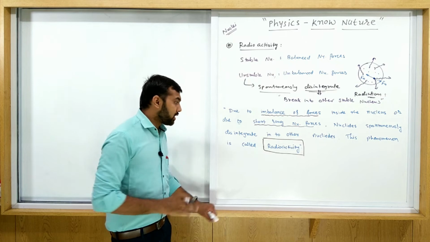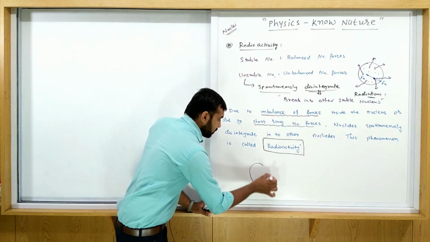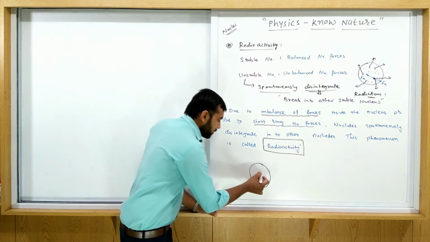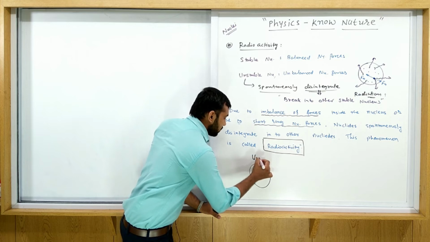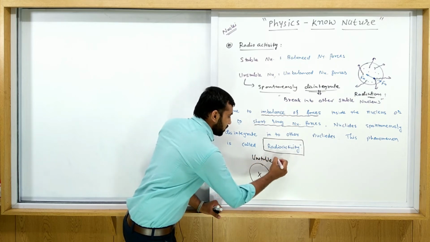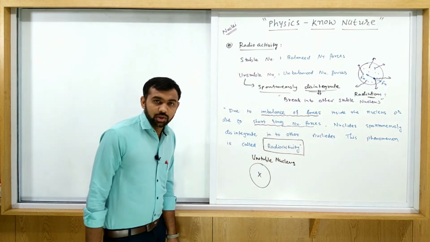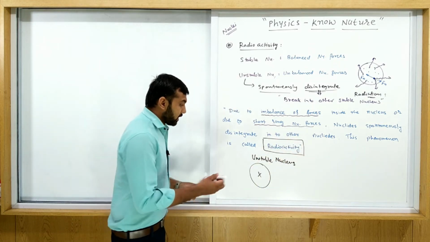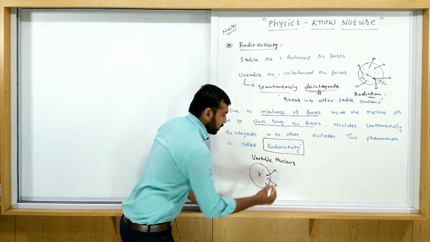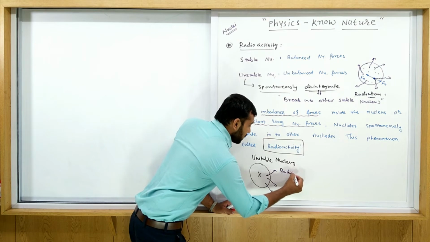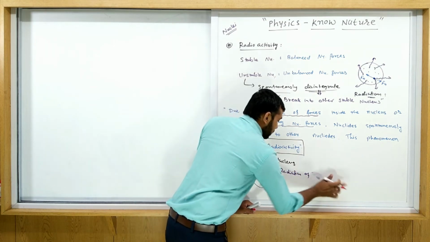Let's understand in detail. Suppose you have some nucleus. Consider this is the nucleus X, and this X nucleus is an unstable nucleus. Some particles are coming out from here. That is a radiation of excess energy.